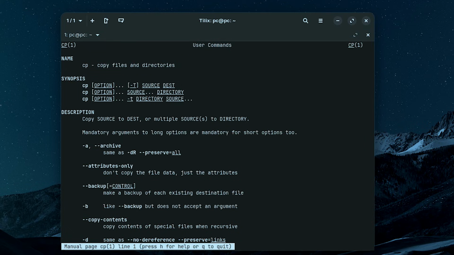Here is an example to use it. Before that, read the description. It says copy the source to the destination. Then see the example. It says cp option, for example, -t, then source to destination.